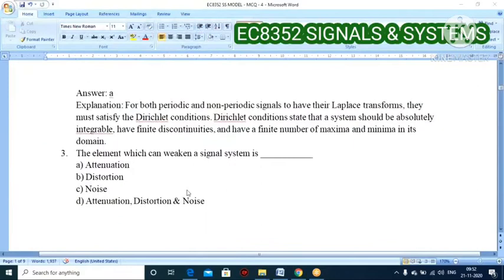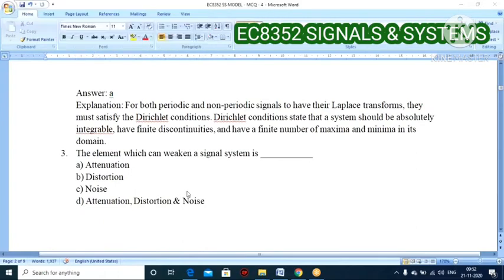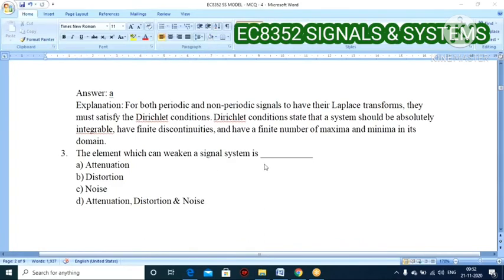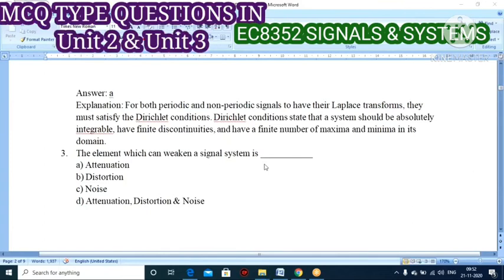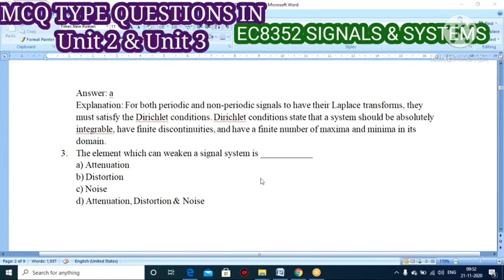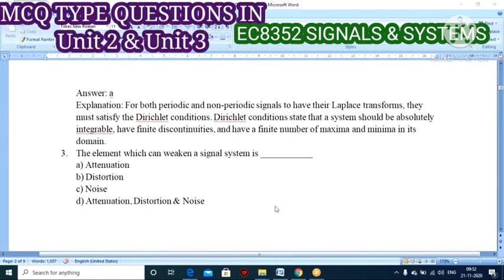Next, the third one: the element which can weaken a signal in a system is dash. The element which can weaken your signals, that is, reduce the strength of the signals. What is that element? A is attenuation, B is distortion, C is noise, and D is attenuation, distortion, and noise, all three. Which one is correct? Which element tends to weaken your signal? Anyone?